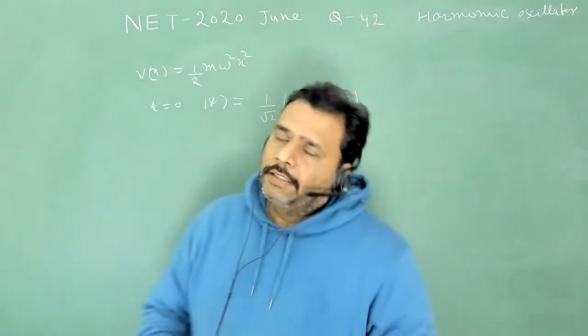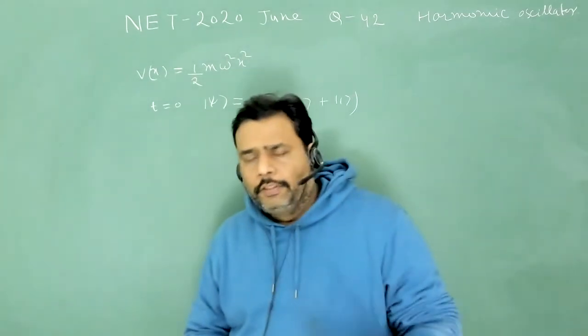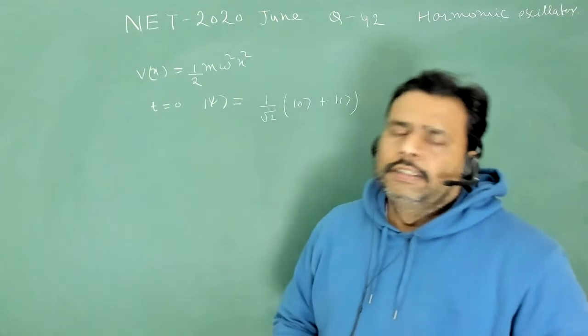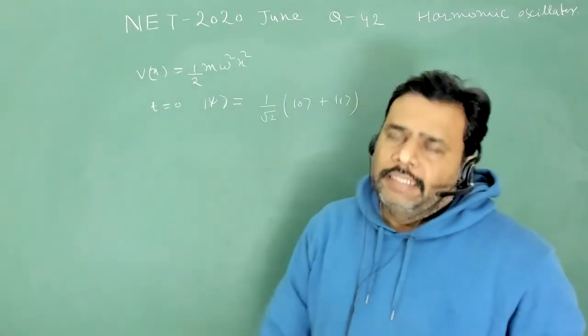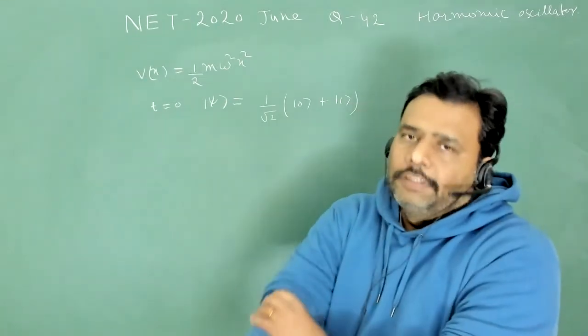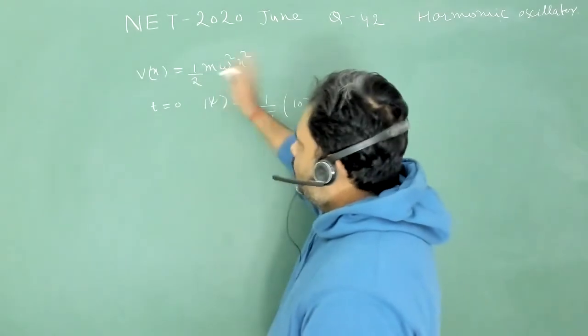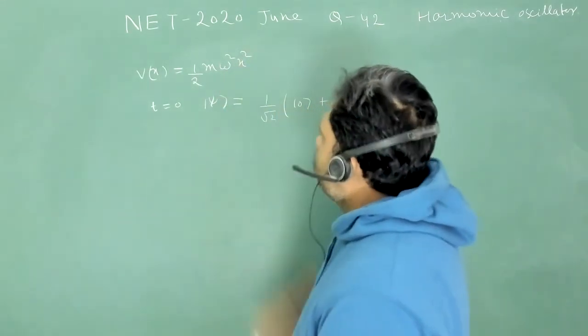Hello, student. So let's try to solve one more problem from CSIR NET 2022. And this problem is mainly harmonic oscillator as well as postulates. And here we will discuss the time evolution of state. So what is given? There is a harmonic oscillator, and this is the ideal case, with angular frequency omega.